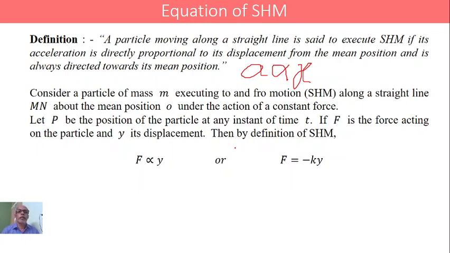Now, in order to derive the equation of SHM, we consider a particle of mass m executing to and fro motion, which is referred to as simple harmonic. If a particle is executing to and fro motion about its mean position, it is said to be a simple harmonic motion.